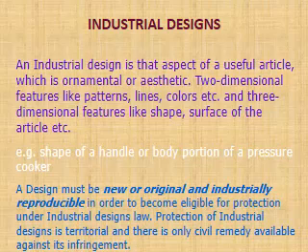A design must be new or original and industrially reproducible to become eligible for protection under industrial designs law. The protection of industrial design is renewable, and there is only civil remedy available against infringements. Already some components are available, but they have some problems while using, so we design them to fix the existing problems. That is the industrial design. That design may be new or solve an existing problem, and we may register it as an industrial design.